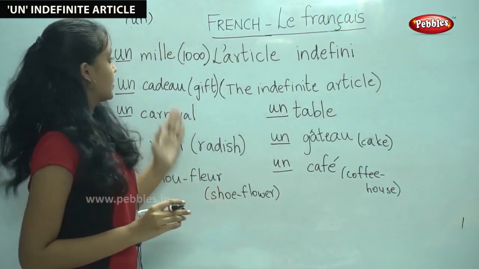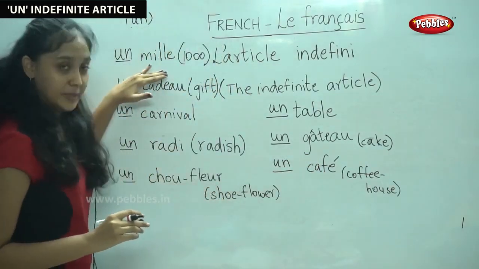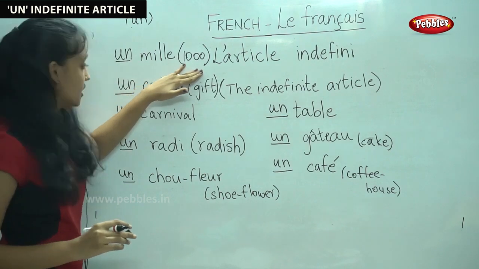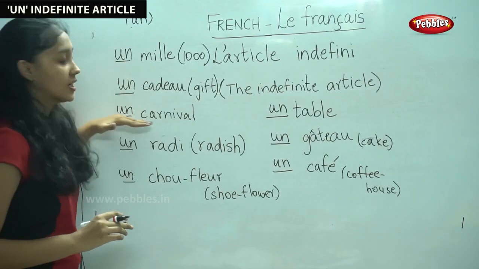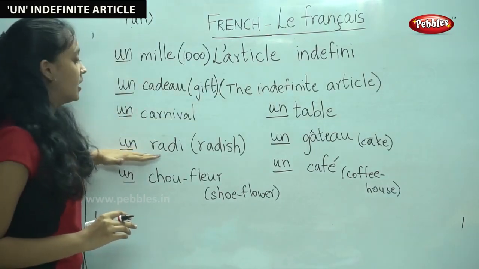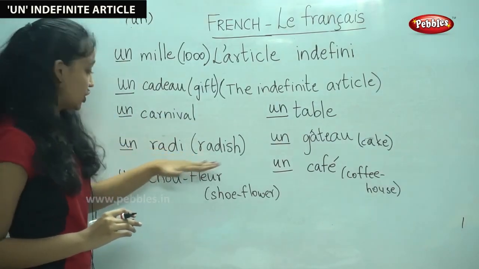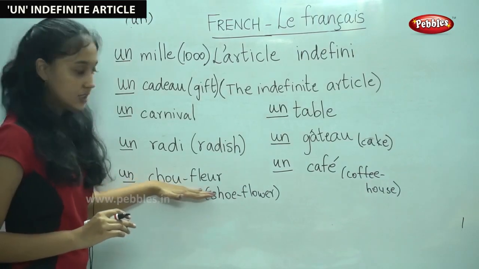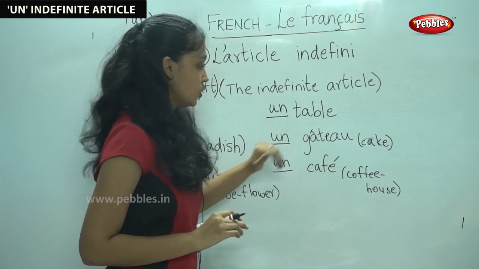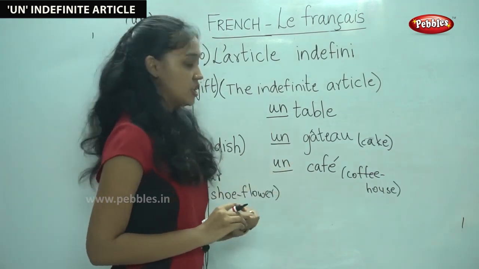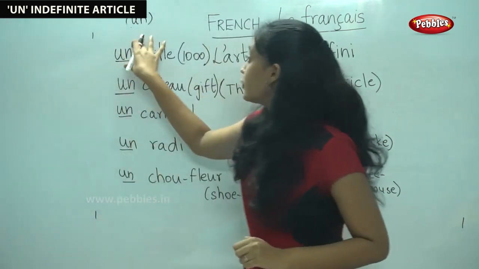So let us say these words once again. Un mille, which means 1,000. Un cadeau, which is gift. Un carnaval. Un radis, which is a radish. Un chou-fleur. Un table. Un gâteau. Un café. So I hope you understood the use of the word un.